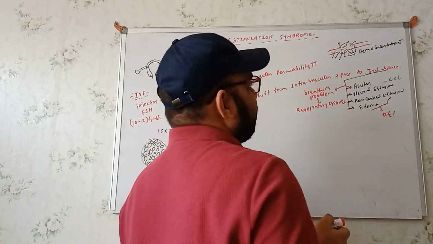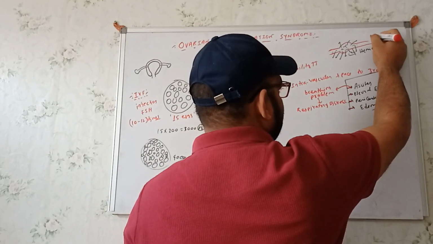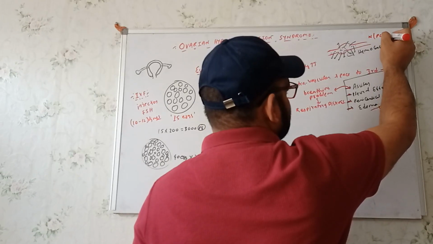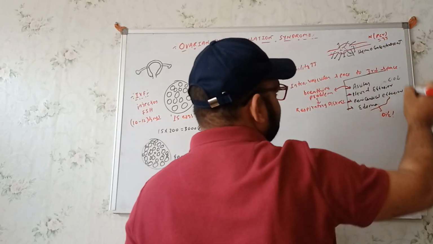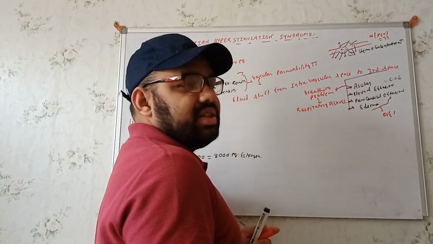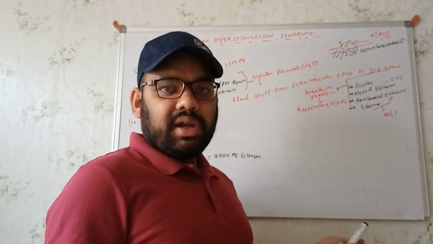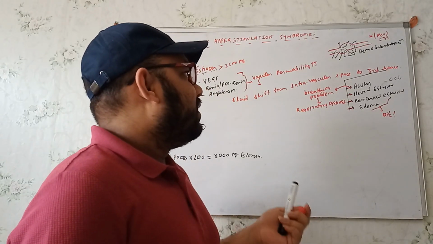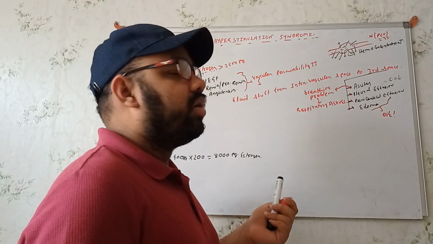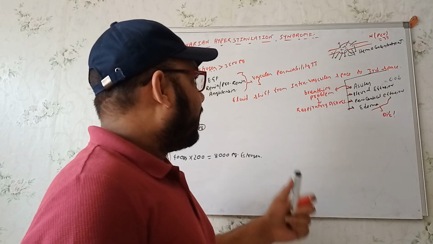Normally, what do you know? Normally the packed cell volume is near about 33. If we divide the packed cell volume 33 by 3, we get the hemoglobin level. If we divide 33 by 3, we get 11. So 11 is the hemoglobin level here.